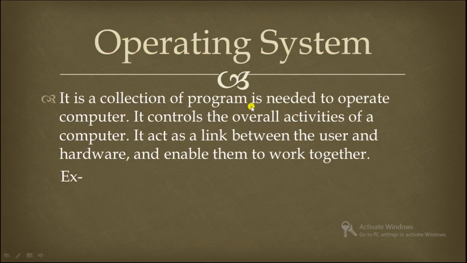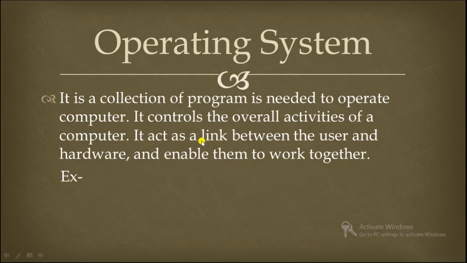It is a collection of programs needed to operate a computer. As we know, without an operating system we cannot use a computer. This is the primary thing. It controls the overall activities. Overall activities can be device management, memory management, software management, processor management, file management, and security. So these are the functions that can be the overall activity of a computer.